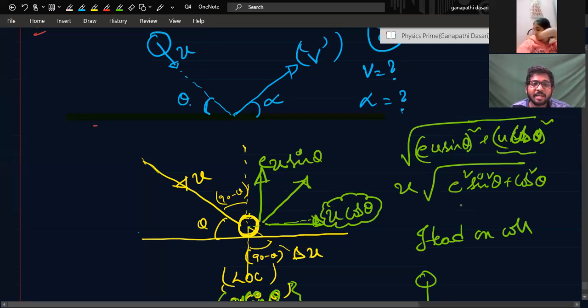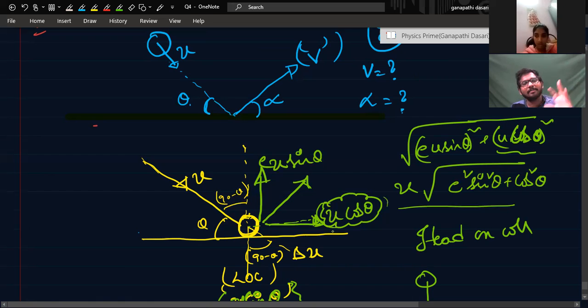You check here. If you keep E as 1 here, that means what will happen? Sin square theta plus cos square theta is 1. That means the magnitude will be U. With whatever speed it hit, again it will have the same speed. Yes, sir. But E is 0 if you substitute. E 0 means what will happen? U cos theta. That means only this velocity will be there, which is perpendicular to the line of collision. The parallel component will become 0 only because it is at rest.